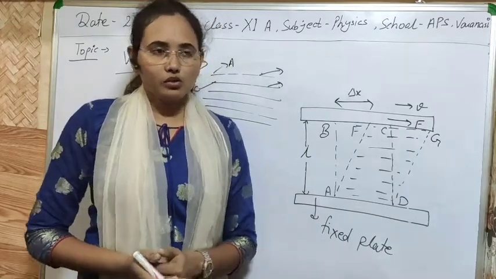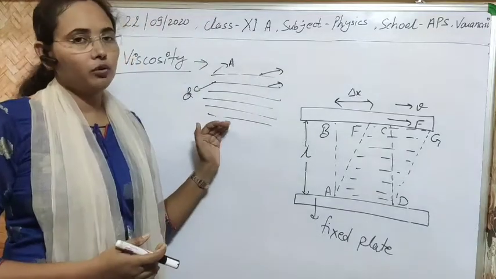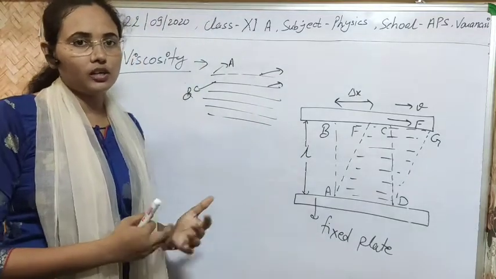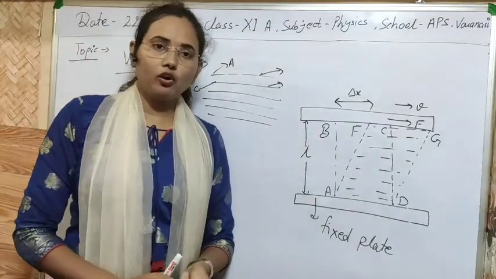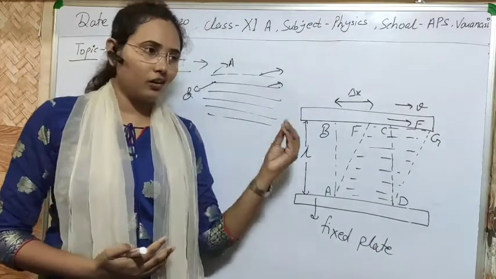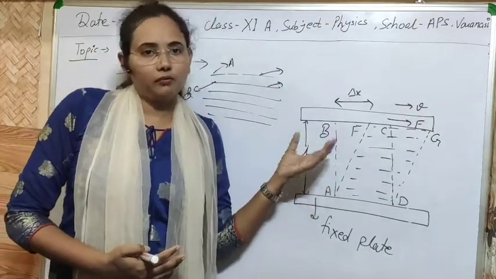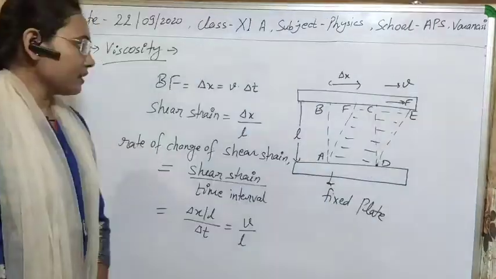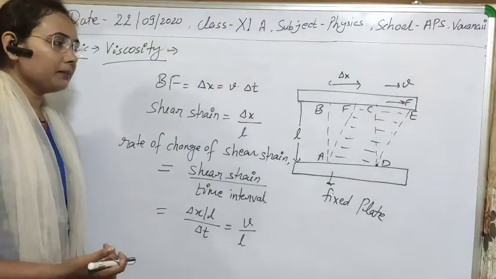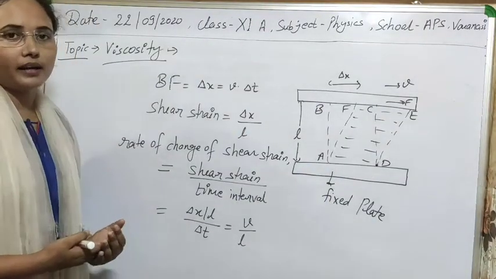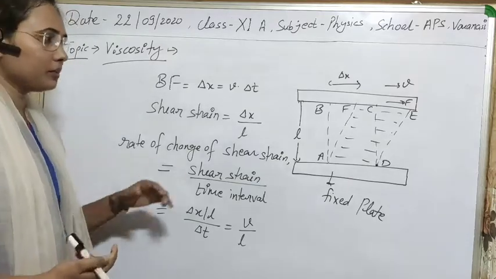Okay. So let's see what the formula will be to calculate the viscosity of any fluid, or the viscous force, the internal force developed in the fluid to retard the relative motion. See how to calculate the viscosity and the viscous force in the body.